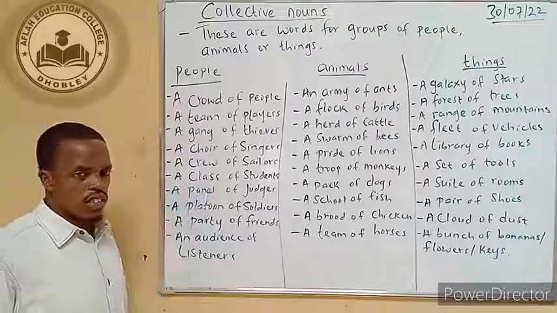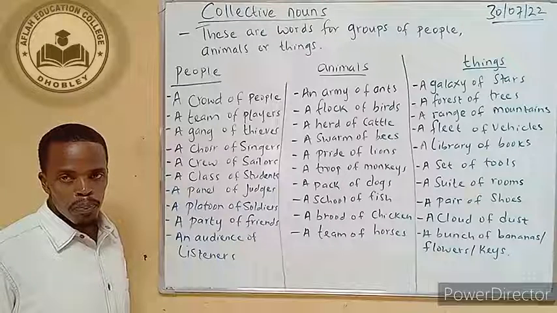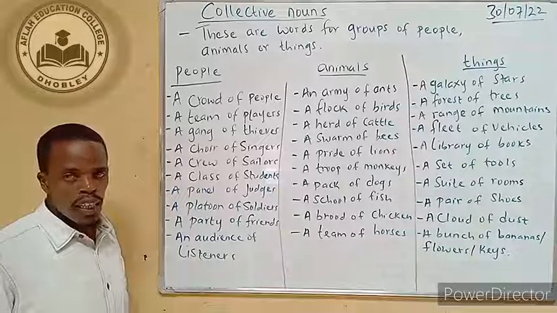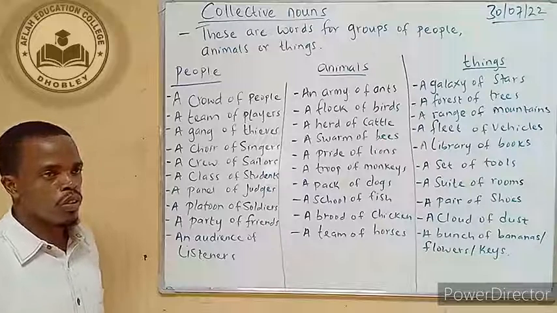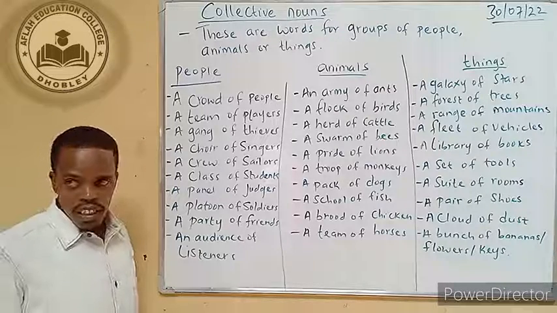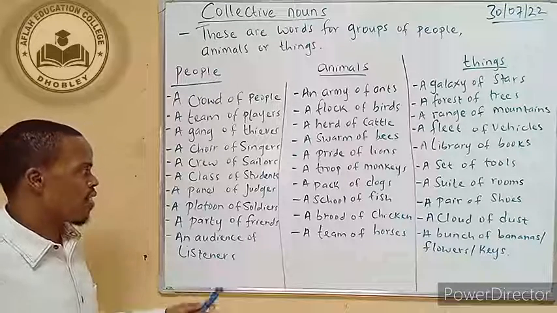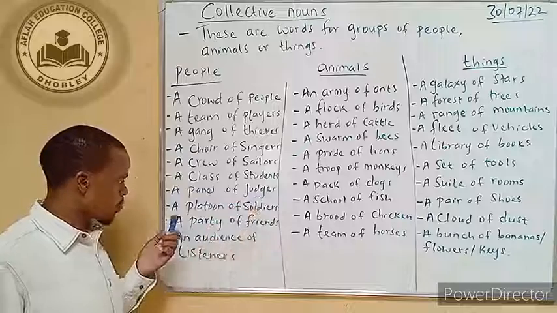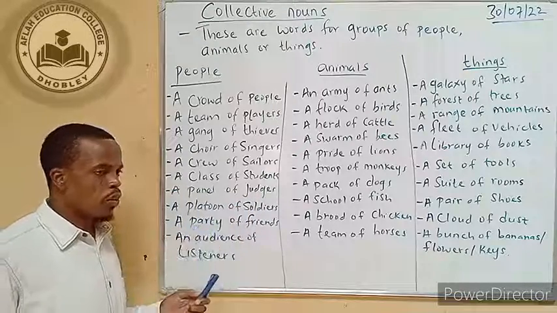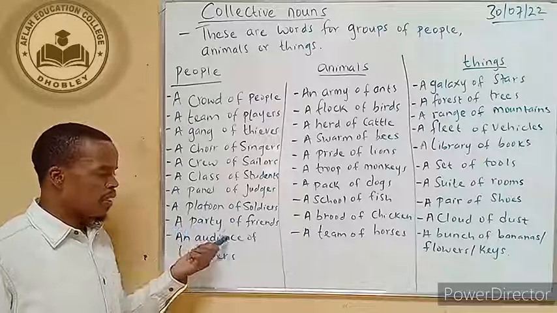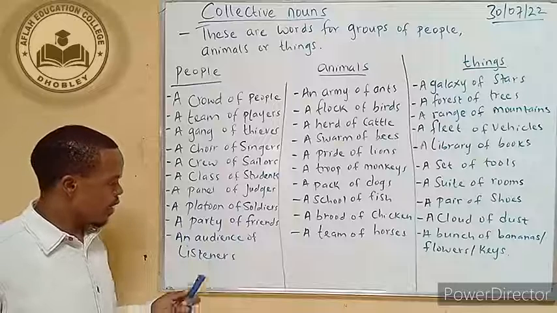A panel of judges. The judges are the people who give a sentence in the courtroom. They listen to the cases and they deliver the charges, or they give the sentences in a courtroom. A platoon of soldiers, the group of soldiers. A party of friends, a group of friends.